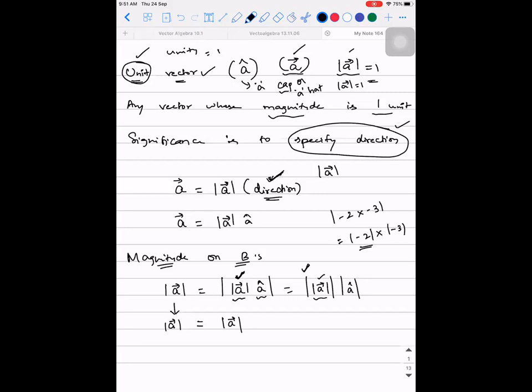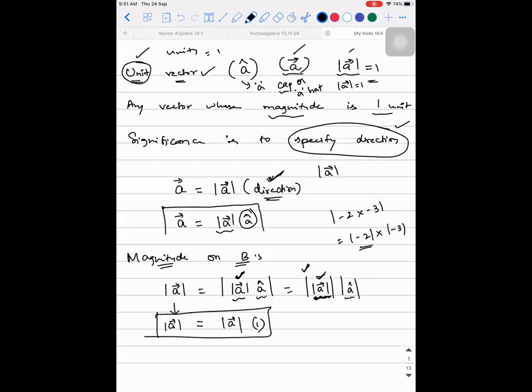So the modulus of this vector is this magnitude itself. Similarly, according to the definition of magnitude of a unit vector, what is magnitude of a cap? It is 1. So does it make sense now? If you are multiplying the magnitude of a vector with a cap, you're able to understand why it has come.